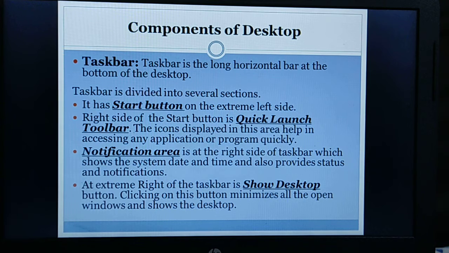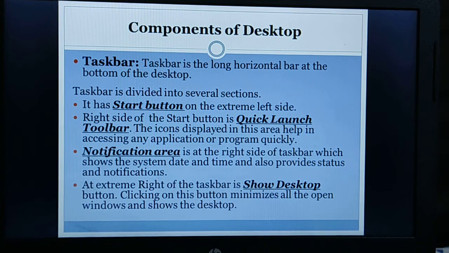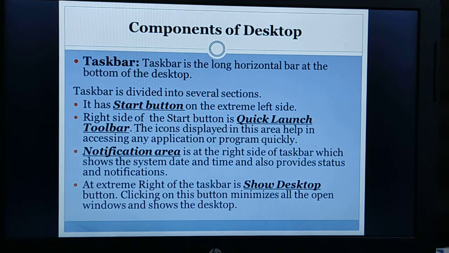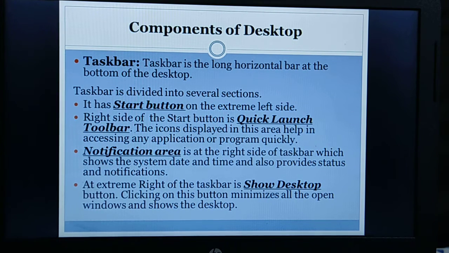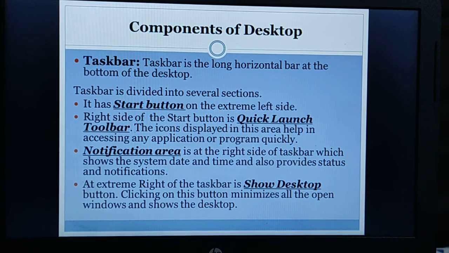Next is the quick launch toolbar. The right side of the start button is the quick launch toolbar. The icons displayed in this area help in accessing any application or program quickly. So if we pin any program in this quick launch toolbar, we can open that particular program from this area.